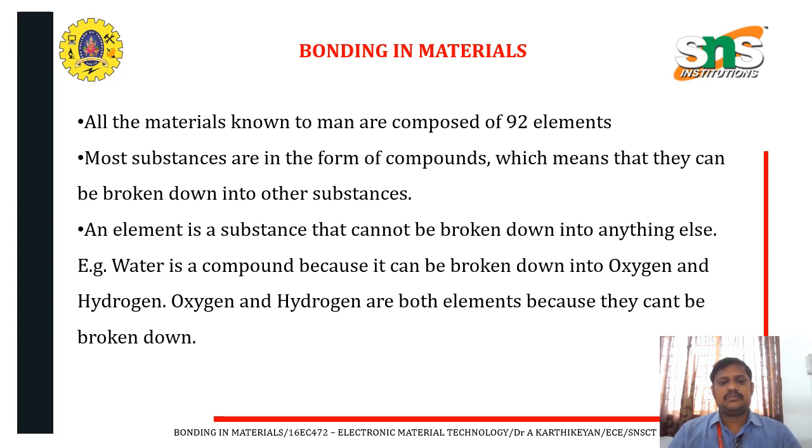For example, water can be broken down into oxygen and hydrogen, because it is H2O: hydrogen and oxygen together are called water. That is called a compound, because based on that compound we get water. Oxygen and hydrogen are both elements because they cannot be broken down.